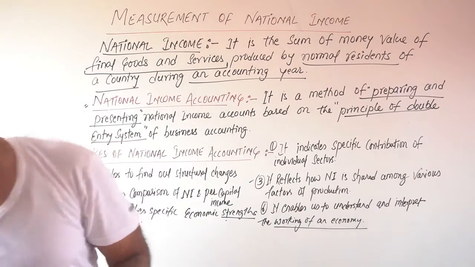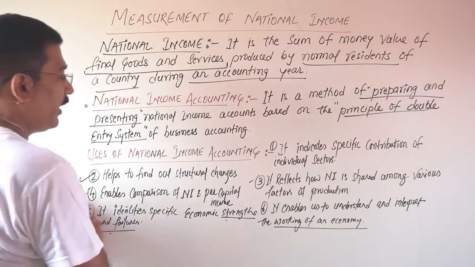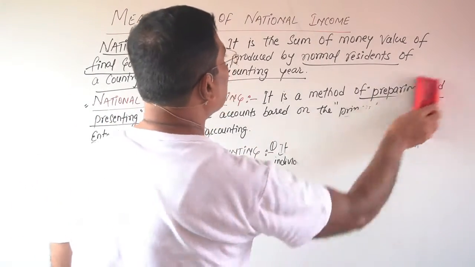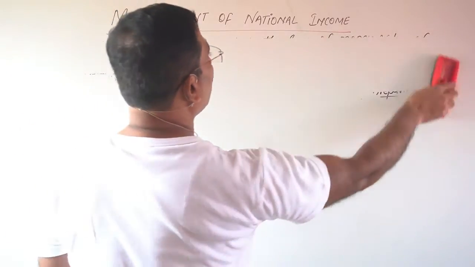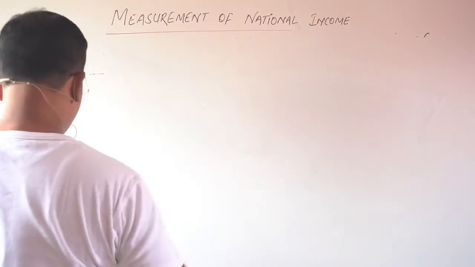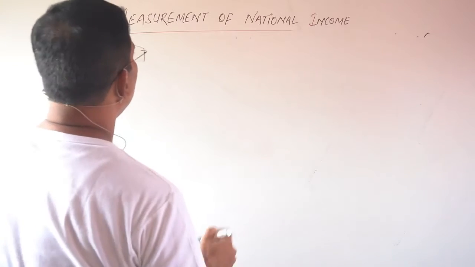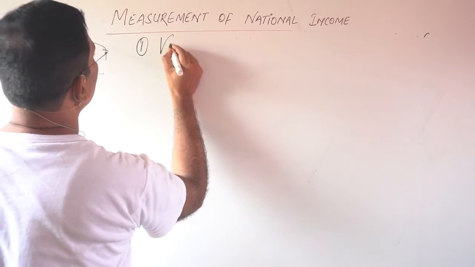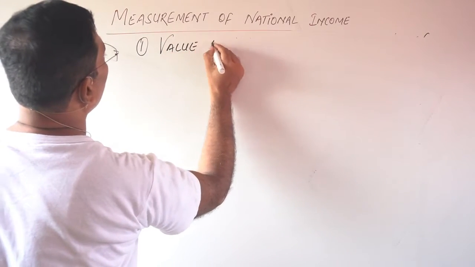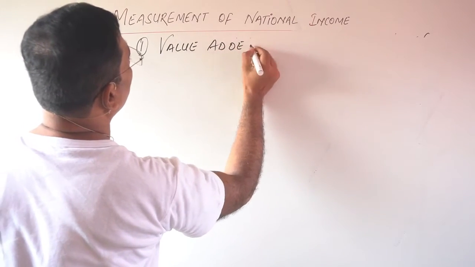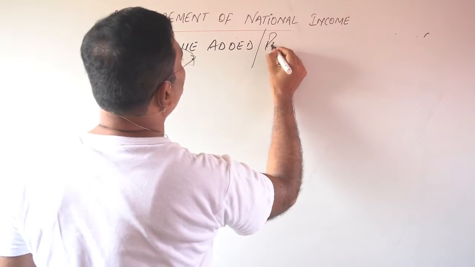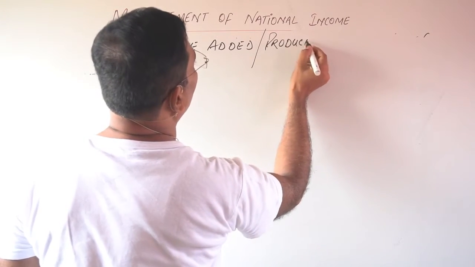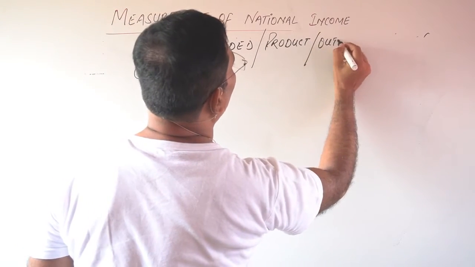Now the second thing is the different or various methods of calculating national income. What are the different methods? There are basically three methods. The first one is the value added method, also called the product and output method.